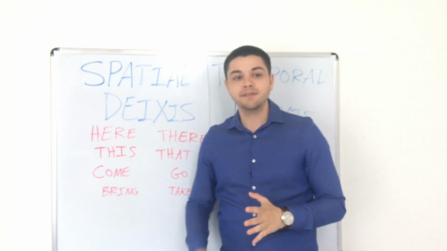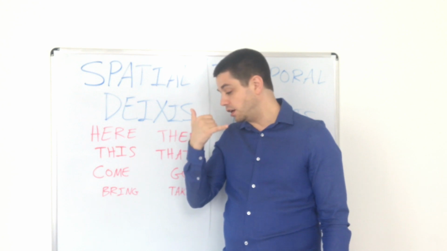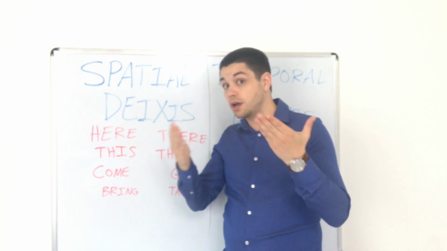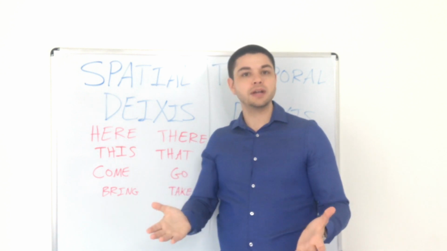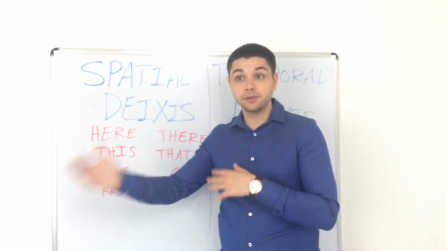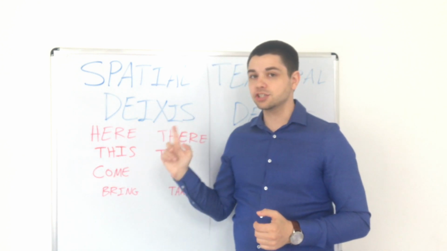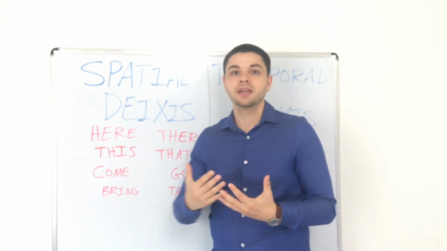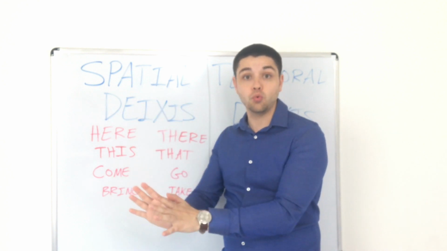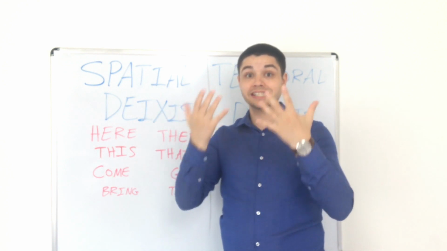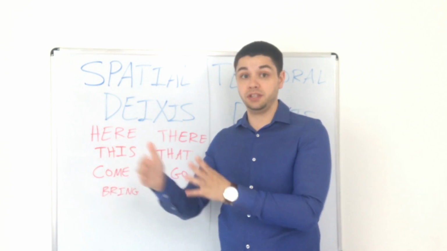So, for example, if someone calls my phone, I'm going to say, hello, hello, are you there? That's what I say in English. Now, in other languages, you might say, hello, are you here? But not in English, because in English, here means near me or away from you, the person who is listening. So near me, the speaker, away from you, the listener.